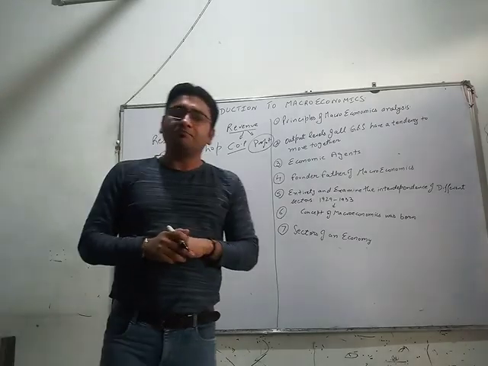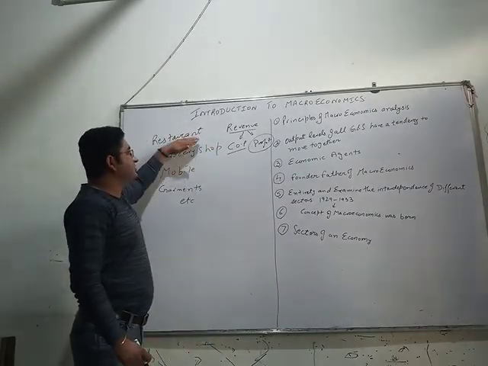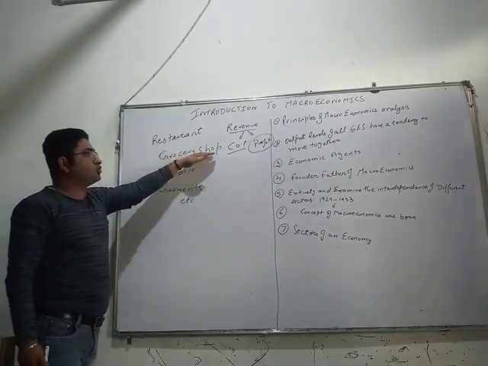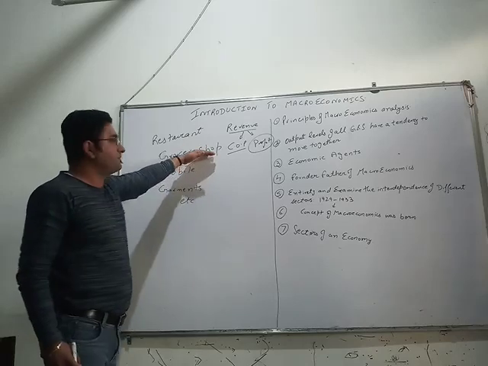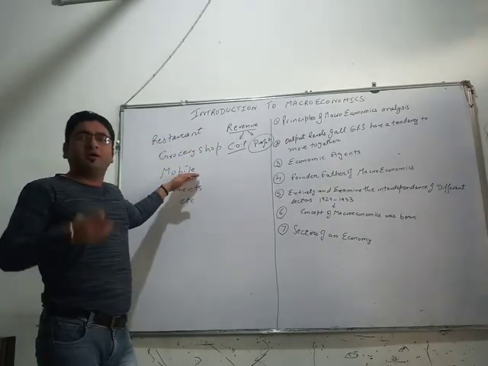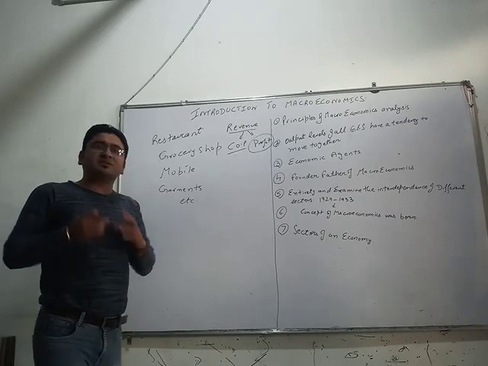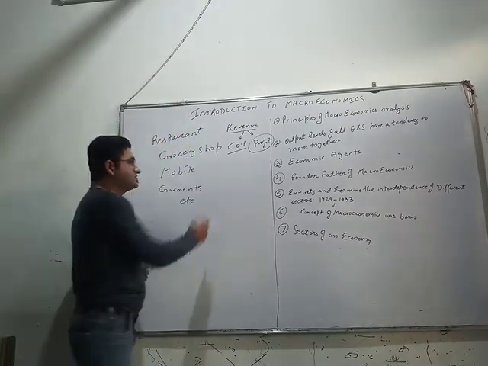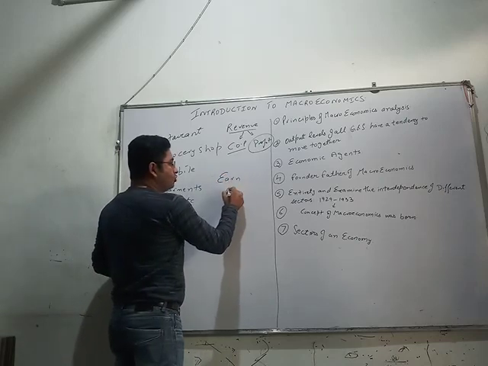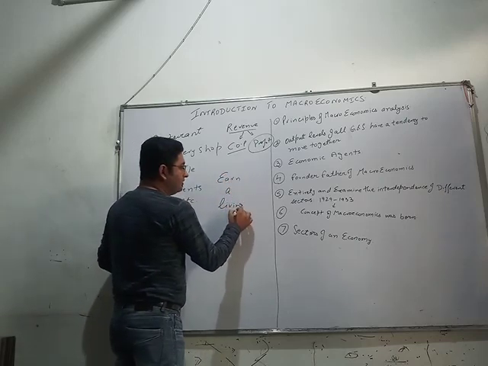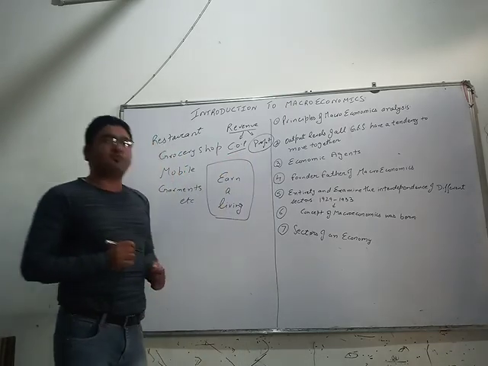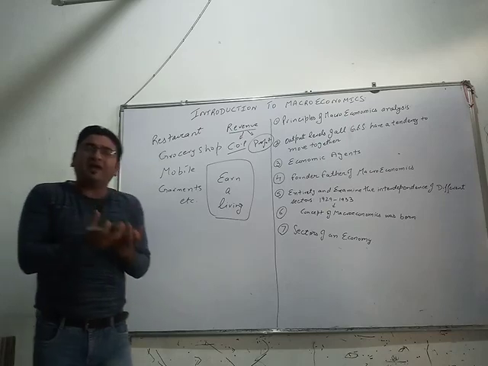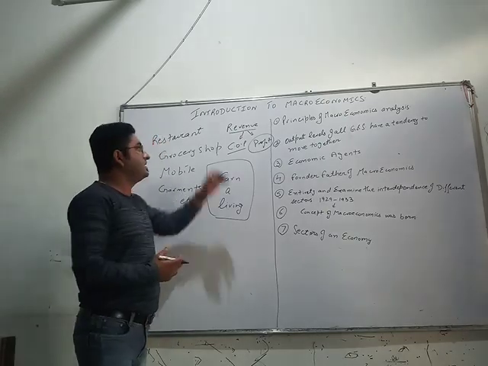Now, why is this restaurant owner running a restaurant? Why is a grocery shop owner running a grocery shop? Why is a mobile shop owner running it? And why is a person selling garments in his shop? The answer is very simple: to earn a living for their survival, for their sustenance in life. They need something to buy various necessities, and that is money.